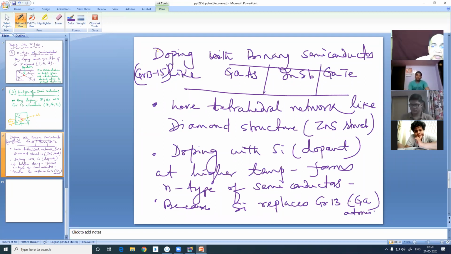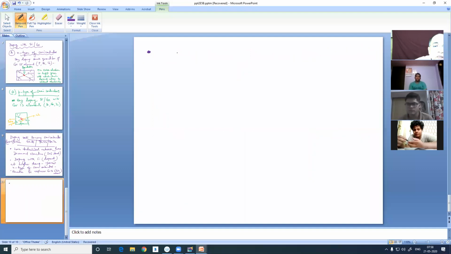But the same silicon dopant, I'll go to the next page, then we will close today's session. I had a plan to cover the magnetic properties and dielectric properties. Never mind, we will sit, yes.